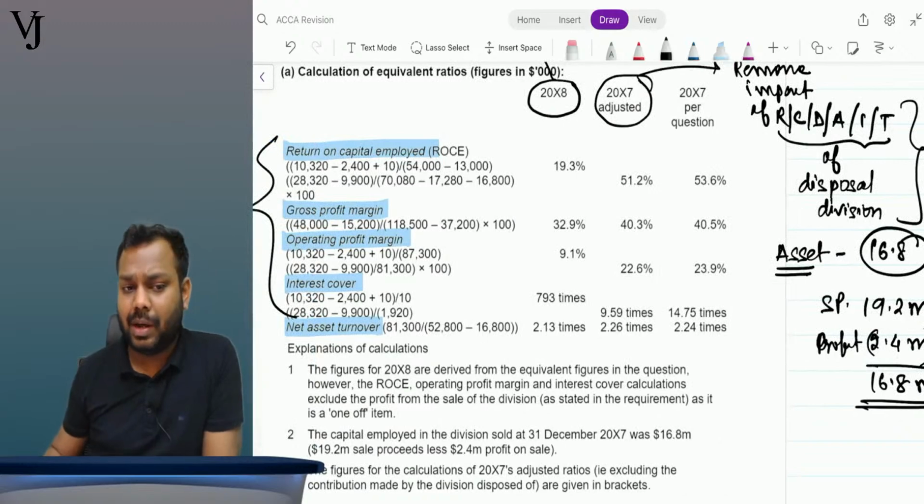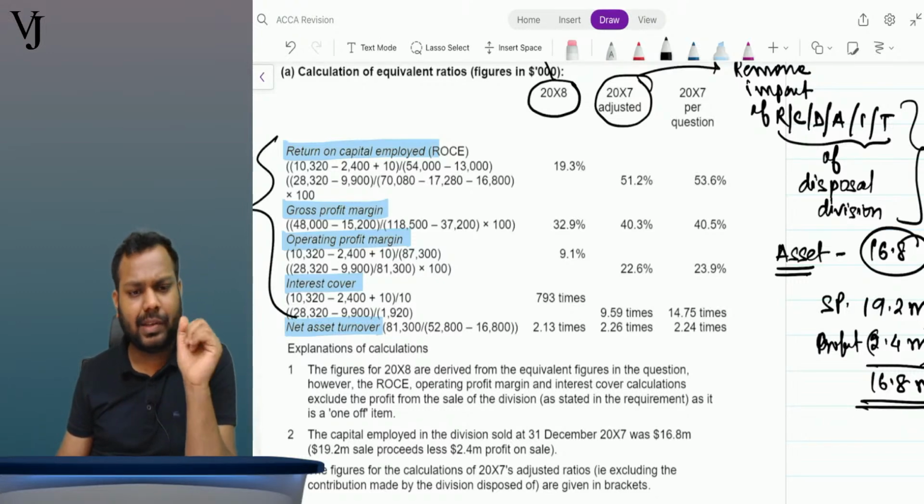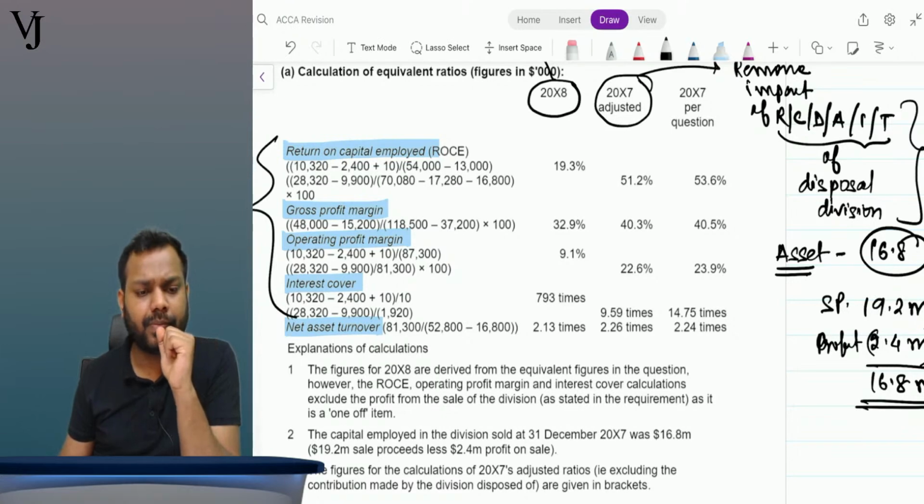Tell me, can you do the ratio calculation part? Tell me guys, come on. Ratio calculation part, can you do it?